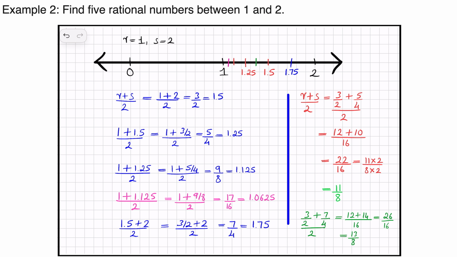One way is that we choose R and S as simple values, at least one of the values as simple, and continue to calculate. Let's say you started with 1 and 2, you got 1.5, and then you go with 1.5 and 2, you will get 1.75, and then you chose 1.5 and 1.75, you will get somewhere here, and you continue to do it, but it will be slightly tougher calculations.